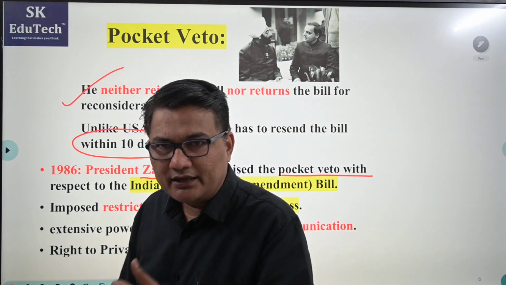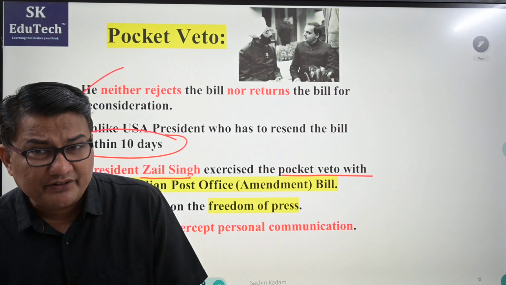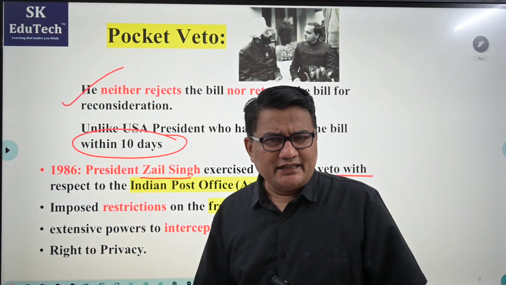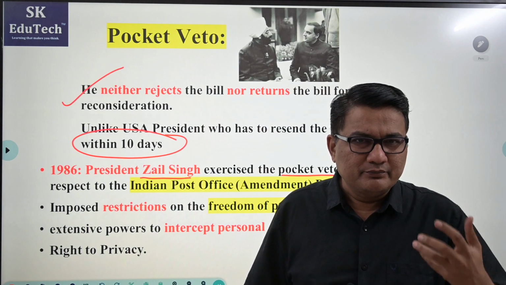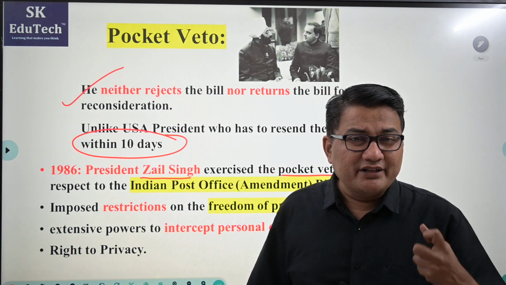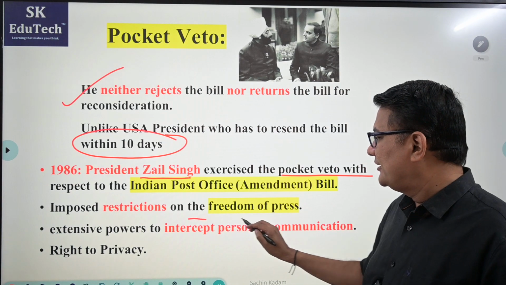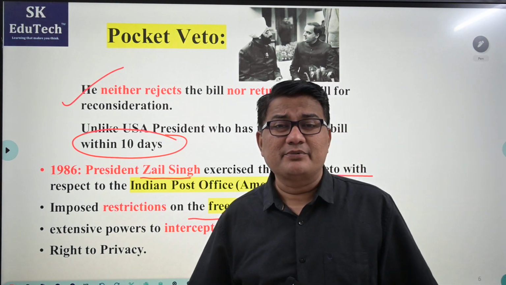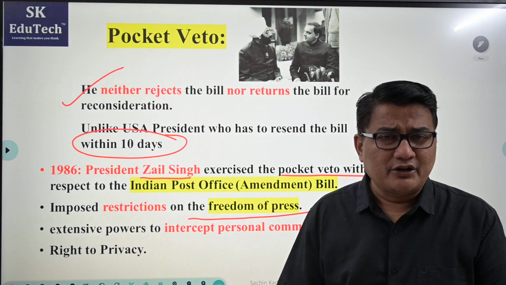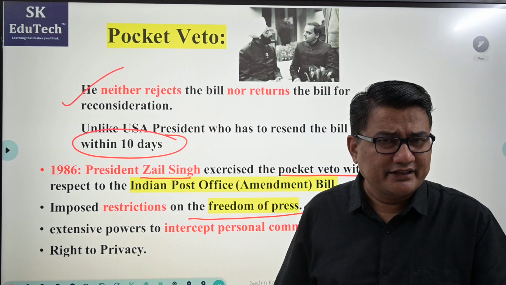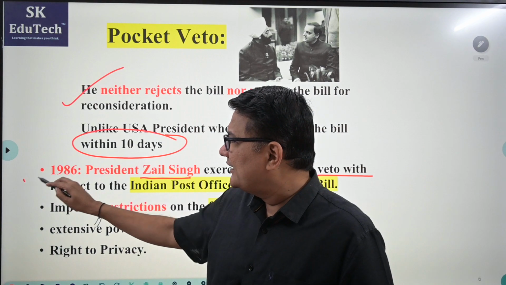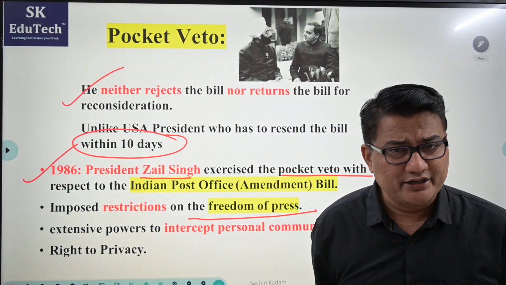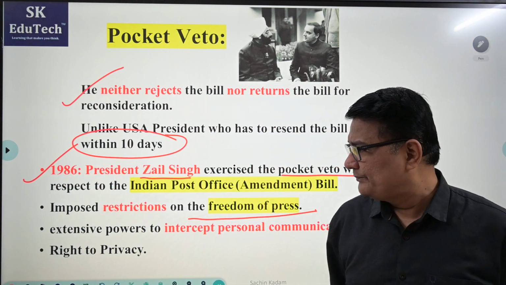So what was the bill and why did he decide to exercise the veto? Now it is said that in the Indian Post Office Amendment Bill, there were certain provisions imposing restrictions on freedom of press, and that's the reason the President of India decided not to give assent. Neither did he send it for reconsideration nor did he reject the bill. So simply it was lying on his table. He exercised the pocket veto. So this is the first example.